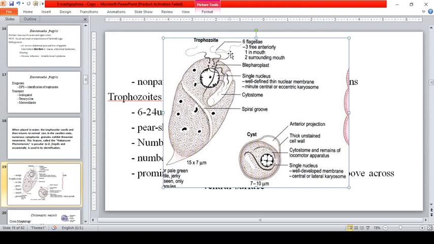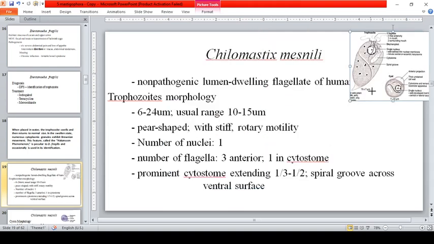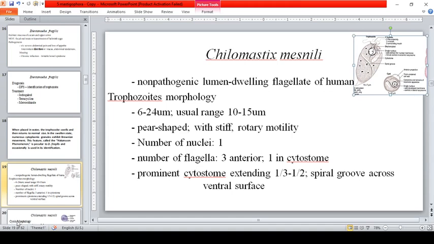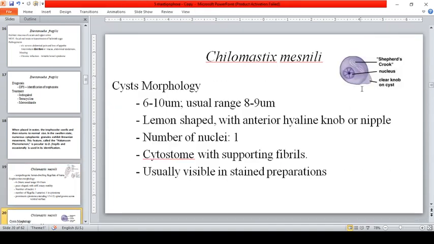Okay? So, the spiral groove that is present in the trophozoite stage. Okay? So, anterior projection. So, this one, it has a thick unstained cell wall that is for the cyst. So, the cytostome and remains of locomotor apparatus, and it has a single nucleus with well-developed membrane and central or lateral caryosome. Okay? So, that is for the trophozoite and the cyst stage. Diniscuss naman na kasi natin yung cyst stage. Okay? So, this one for the cyst stage.